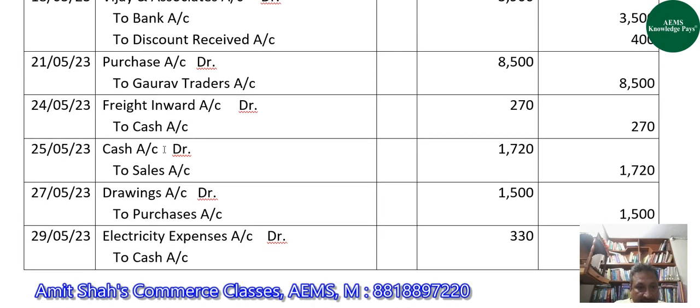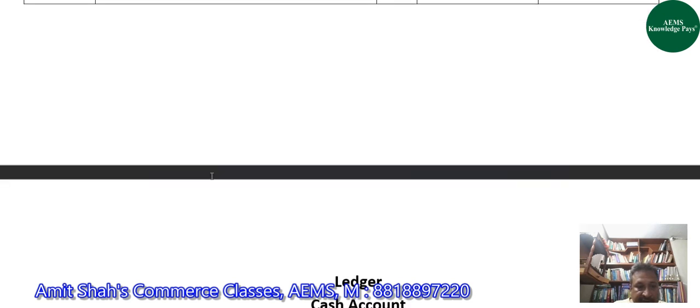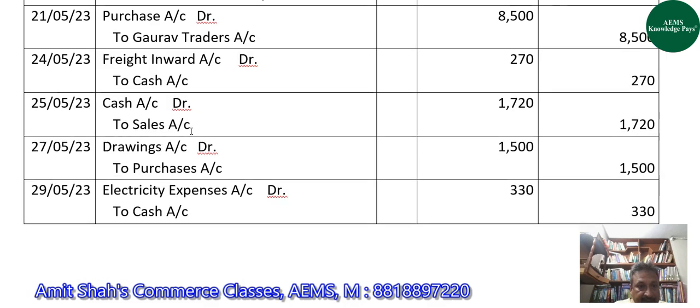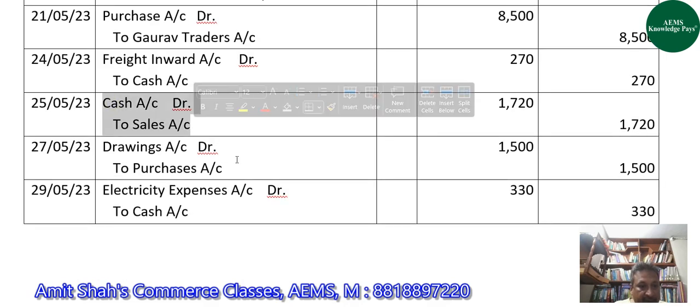After this, cash is involved again for receipt of cash. Why? Because we have done cash sales on 25th May of 1720. So on the debit side of cash account, we will write 1720, and here we will write to sales account on 25th May 2023.